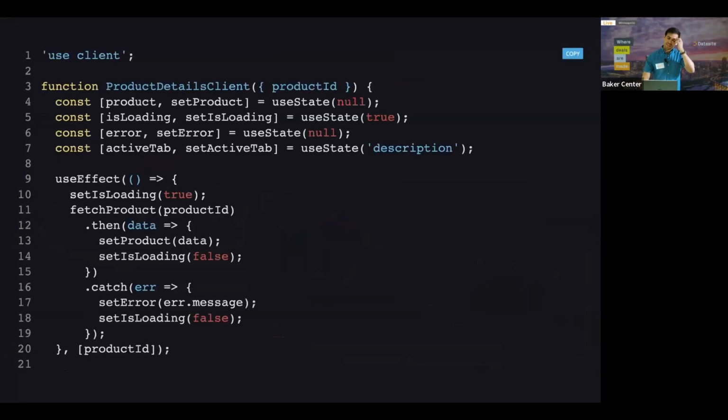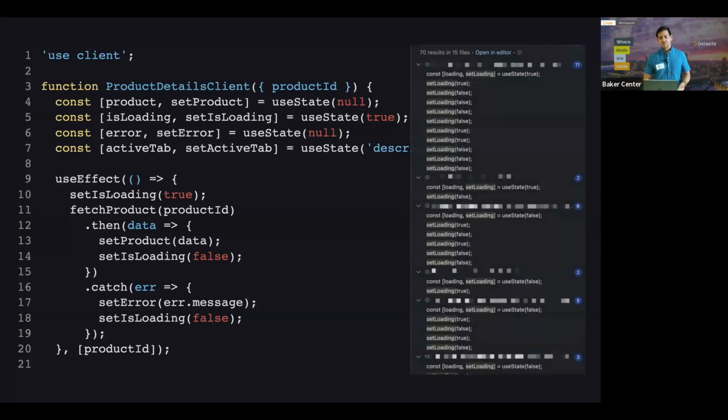Also, fetching data. This is one of those things where we love to use useEffect and useState. It's one of the first things we do when we're learning React and we're thinking, oh, wait, we need to fetch data. How are we going to do this? Well, we're going to set isLoading, and then we're going to fetch something and then put that in state. But, oh, we also have to handle what happens if there's an error. And then this actually doesn't handle cancellation at all. So this code is actually wrong.